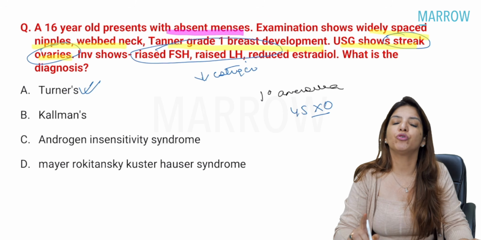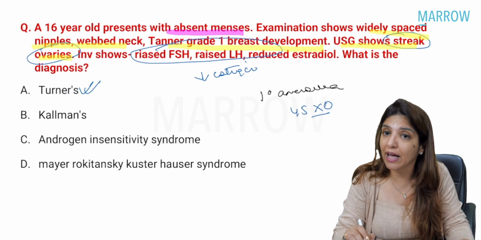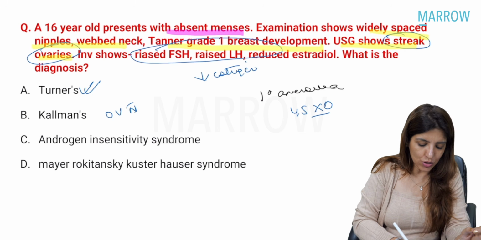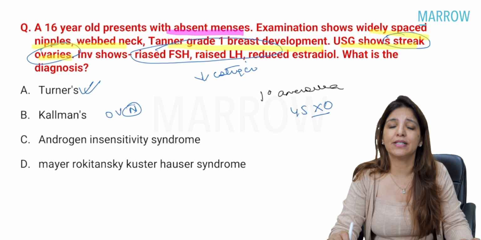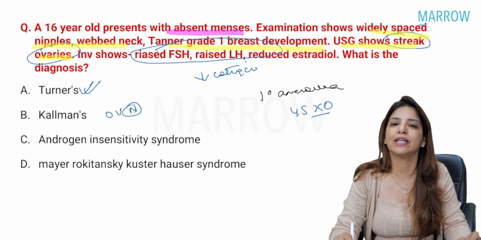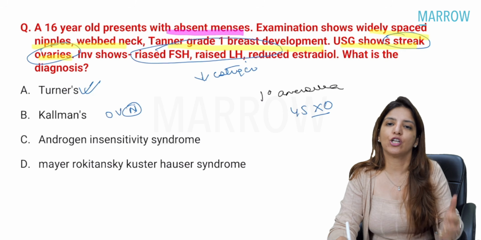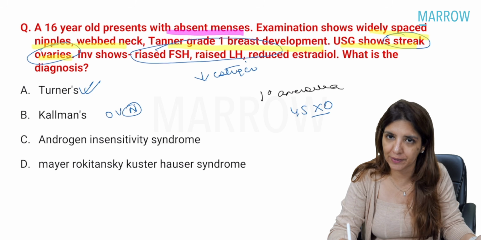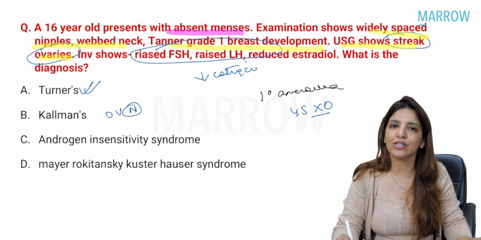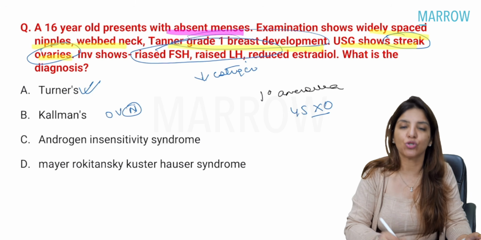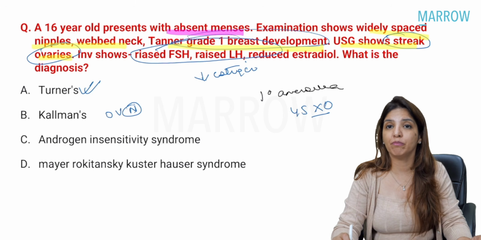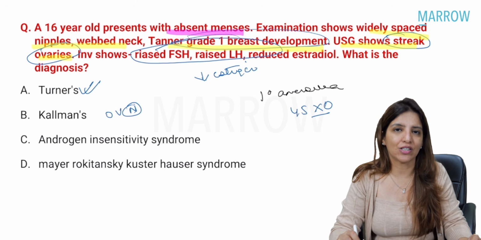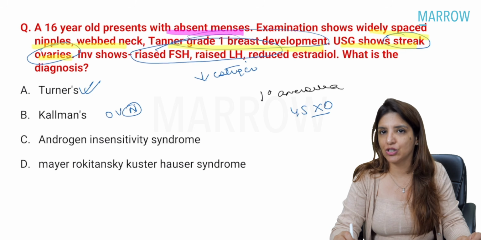In Kallmann syndrome, you never get streak ovaries. In Kallmann syndrome, the ovaries are absolutely normal. Ovaries will be normal. But the problem is that the GnRH releasing neurons, they fail to migrate from olfactory placode into the hypothalamus. So there is going to be a hypothalamic failure, right? Then in androgen insensitivity syndrome, you get proper breast development corresponding to Tanner stage 4 or 5, right? That is why it is not a case of androgen insensitivity syndrome.